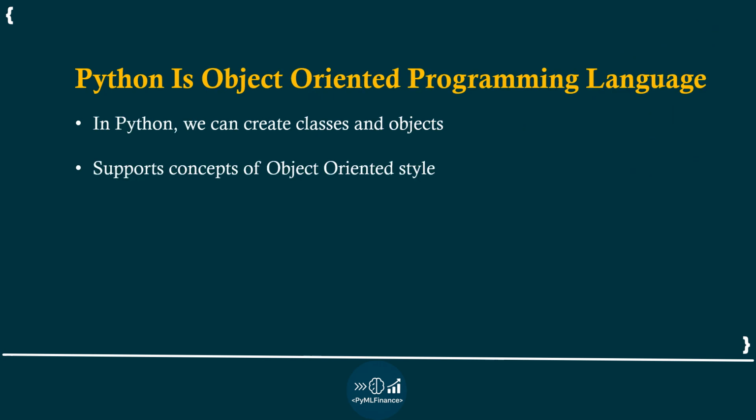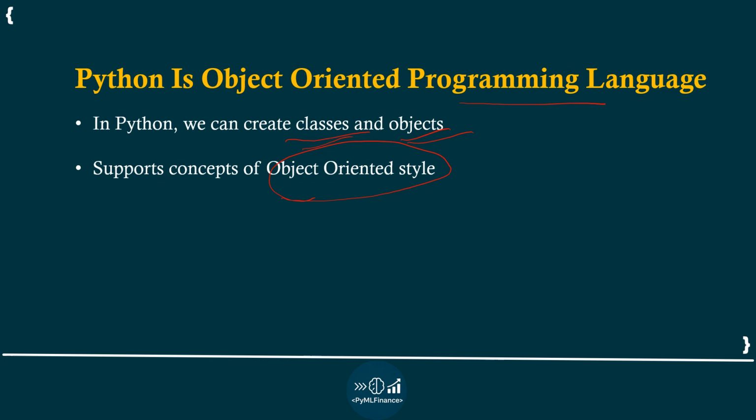The next term is that Python is an object oriented programming language. In Python we can create classes and objects, and Python supports almost all the concepts of the object oriented programming style. Don't worry if you are unaware of concepts like classes, objects, or object oriented programming.